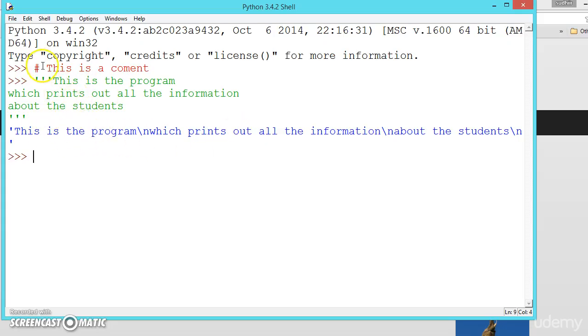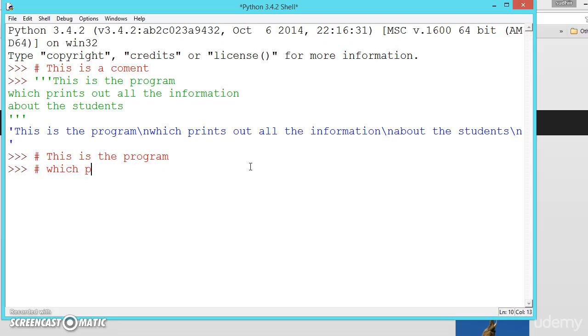I always use the pound symbol instead of three single or three double quotations for multiple lines also. For multiple lines also we can use the pound symbol. How can we use it? Like we can write the same, this is the program, and on the second line we again write the pound symbol, which prints out all the information about the students.